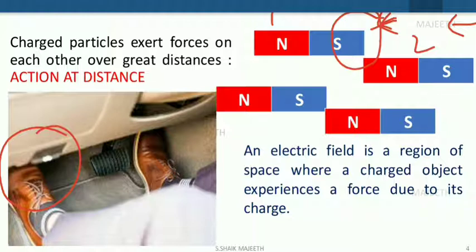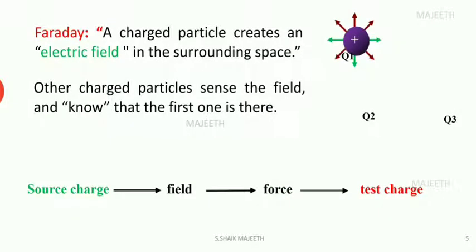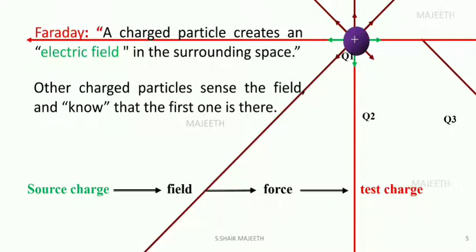So what is the electric field? As usual, electric field is also a region in space where force is felt by a charged body. Who is developing that force? That force is developed due to its charge. Simply, field is a region where force is felt. Now, Faraday is the first person who coined the term field. He observed through his experiment that a charged particle creates a field in the surrounding region. Whenever a charged particle is there, it is creating a field like this.